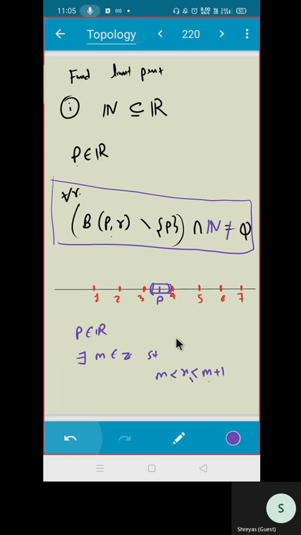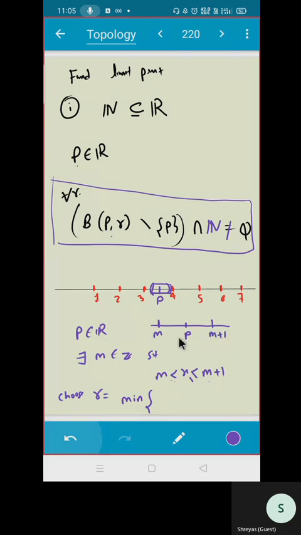So what else? What can you say now? Which R should I choose? Choose R as minimum of, look at this. I will expand it and write it. This is my point P. You can take this as m, this as m plus 1.